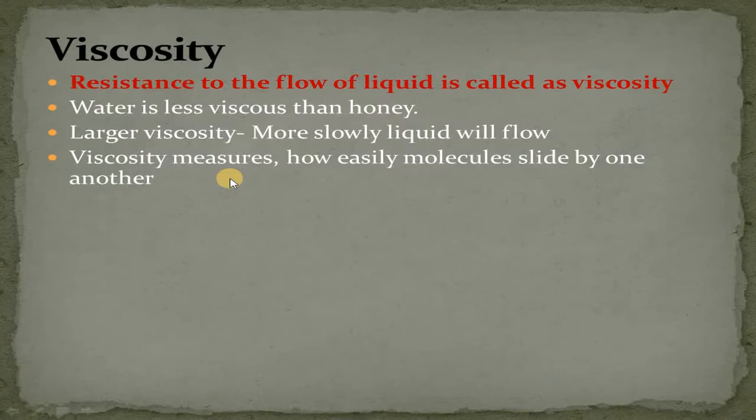As we have seen in the structure of liquids, the molecules are not closely packed as in solids, but they are in close contact with each other. So viscosity also measures how easily molecules slide by one another.